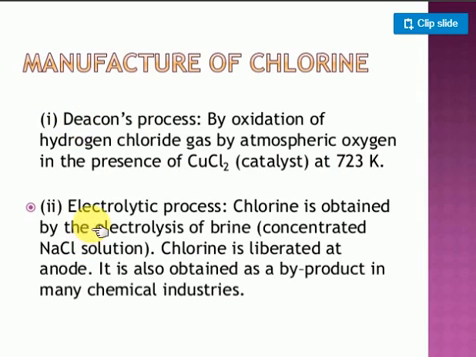Next is electrolysis. You know very well the most common method is electrolysis. When you take sodium chloride and go for electrolysis, you get chlorine gas. We discussed this in 11th standard as the chloroalkali process. Here you take sodium chloride with a small amount of water, and on electrolysis you get sodium hydroxide and chlorine gas. Chlorine is obtained by electrolysis of brine solution, which is sodium chloride solution. Chlorine is liberated at the anode. It is also obtained as a byproduct in many chemical reactions.